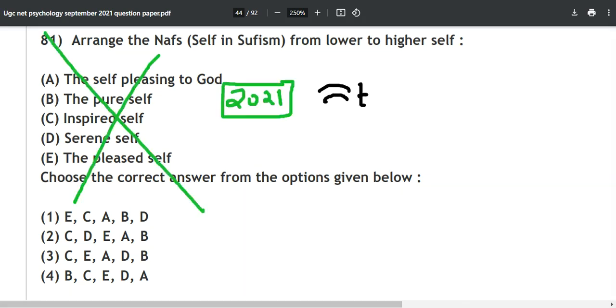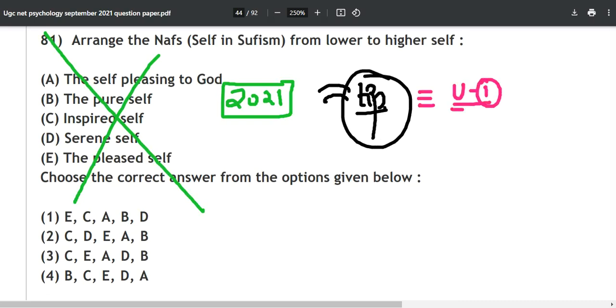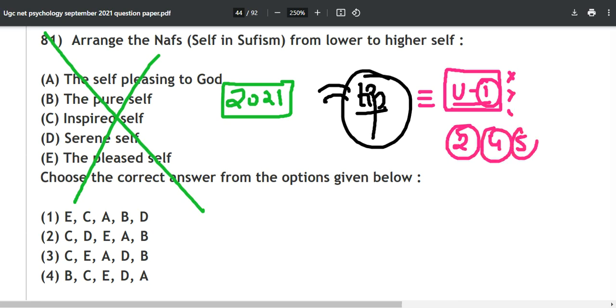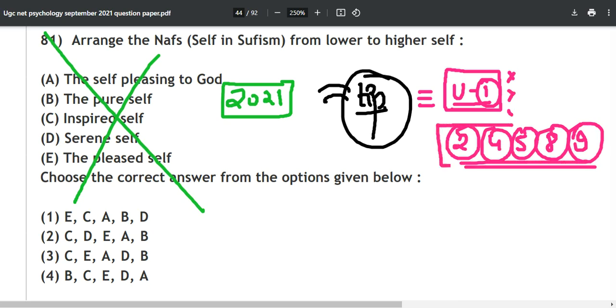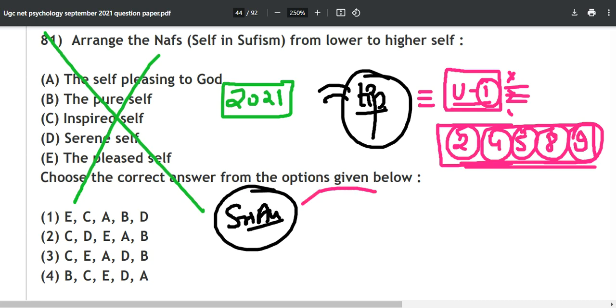And one more pro tip: one thing is very important for you to remember. In unit number 1, the likelihood of getting repeated questions is very low, but it is high in units 2, 4, 5, 8 and 9. These units will likely have the most repeated questions, and unit number 1 will have very few chances. You marked Sri Aurobindo in June 2023, but after that you have not found his name once. But yes, Patanjali Yoga is very important.